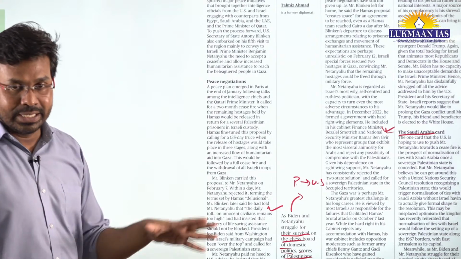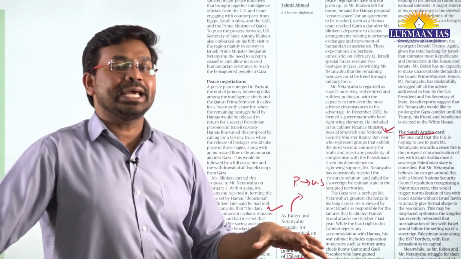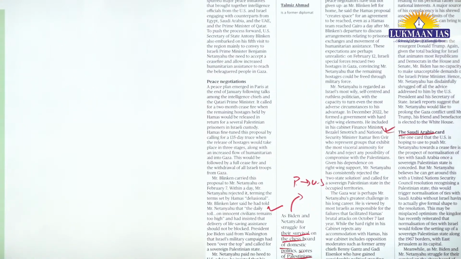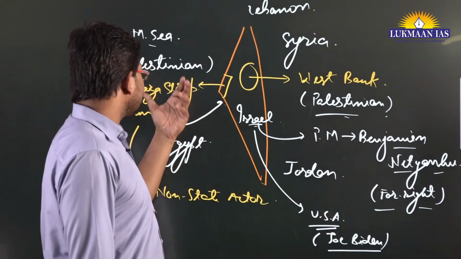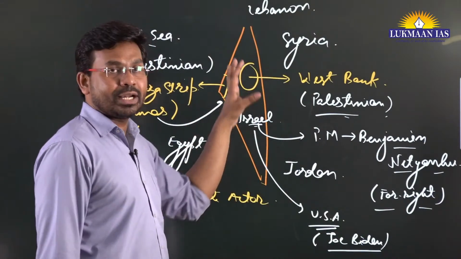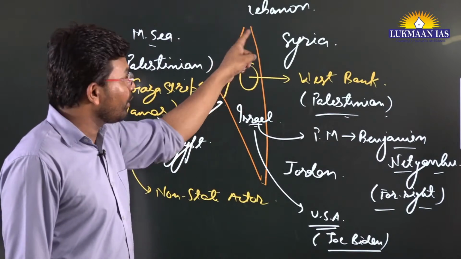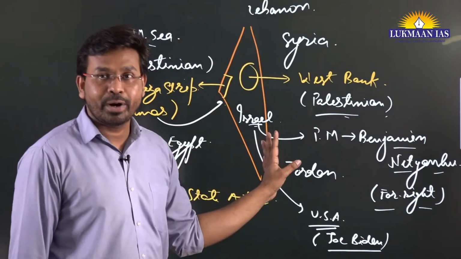other Arab states. And in those wars, Israel has time and again captured territories from nearby countries. Which countries? It has captured the territories of Syria, Lebanon, Egypt, Jordan and others. Means nearby countries' territories have been captured by it. Now these countries whose territories have been captured by Israel are not happy about it.